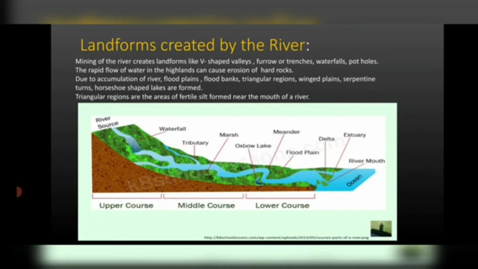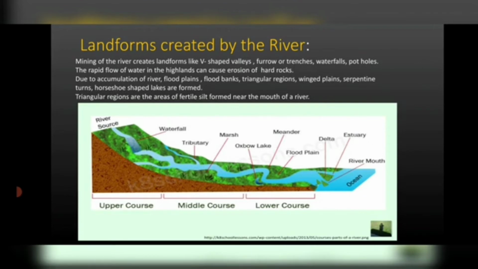Now, erosion by all rivers creates landforms like v-shaped valleys, furrows or trenches, waterfalls, potholes, etc. Due to the accumulation of river deposits, flood plains, flood banks, triangular regions, winged plains, serpentine turns, and horseshoe-shaped lakes are formed. The rapid flow of water in the highlands can also cause erosion of hard rocks. This creates sand having fine pieces of rocks. The river basin becomes deeper. In some places, a flow that falls from a height is formed. That is, a waterfall is also formed.